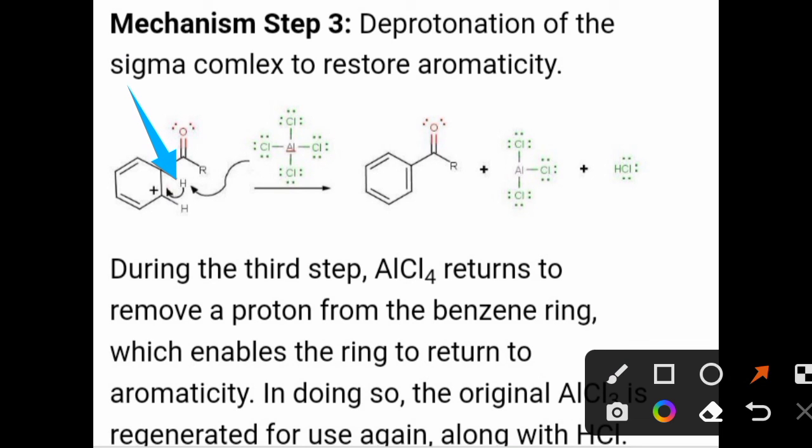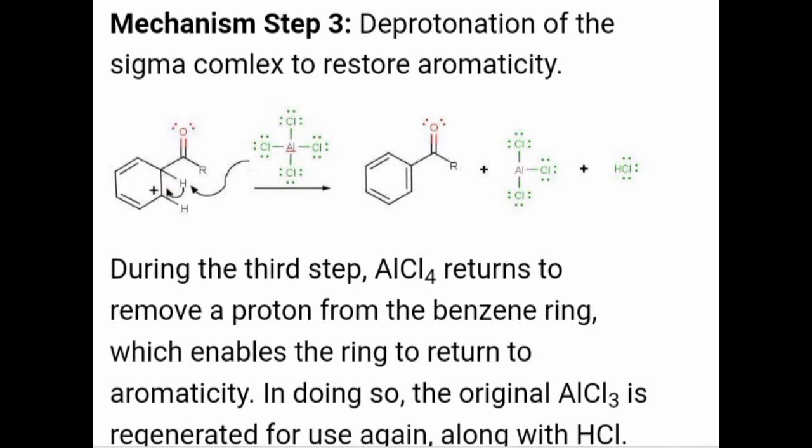This hydrogen is abstracted by the chlorine from AlCl4 to form HCl as a byproduct. After removing one Cl from AlCl4, it gets converted into AlCl3. And what remains here is RC=O, which is bonded with benzene through the carbon of C=O. In such a way, the desired product is obtained in step 3 of the mechanism of Friedel-Crafts acylation.